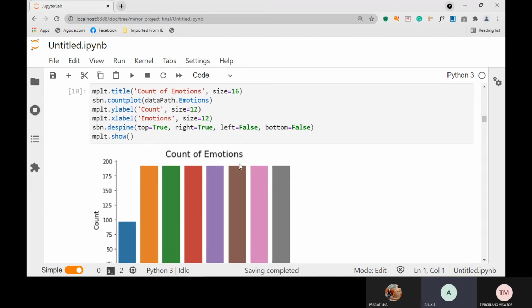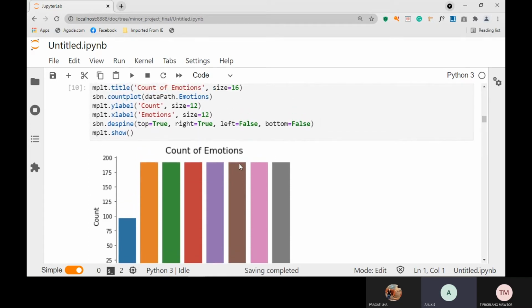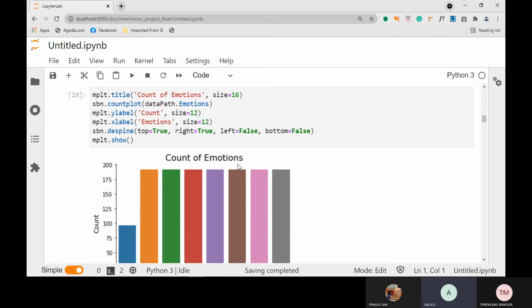The general size we give for our graphical representation is 16, and for count and emotions it's 12. We are providing an X label and a Y label, and we're providing a Matplotlib plot for our count of emotions.